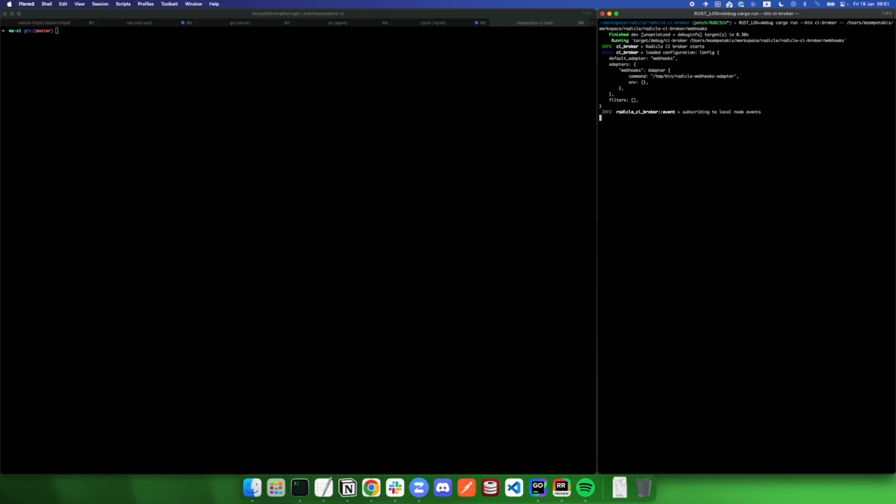We are now back. We have registered the provided webhook URL to the repository and committed the changes. We rely on the Radicle CI broker and the webhooks adapter, so I'm going to start it right now on my local node.